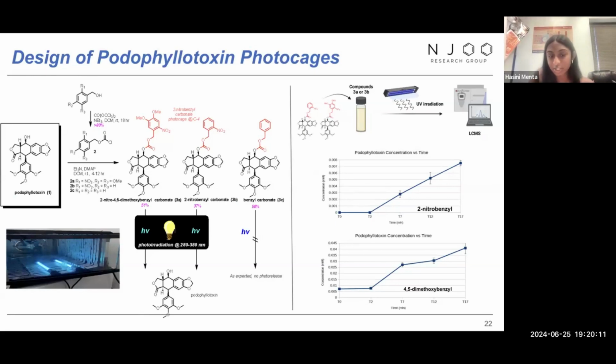Here we can also look to the right side, where we see two different graphs. These show the concentrations of the two photoreleased carbonates over time. As we can see in the graph on top, the 2-nitrobenzyl, as we track over a course of 17 minutes, the concentration of podophyllotoxin does increase as UV radiation is shined upon it. And then when we look at the graph on the bottom, which is the 4,5-dimethoxybenzoyl carbonate, again, the more time goes by, the higher the concentration of podophyllotoxin being released.